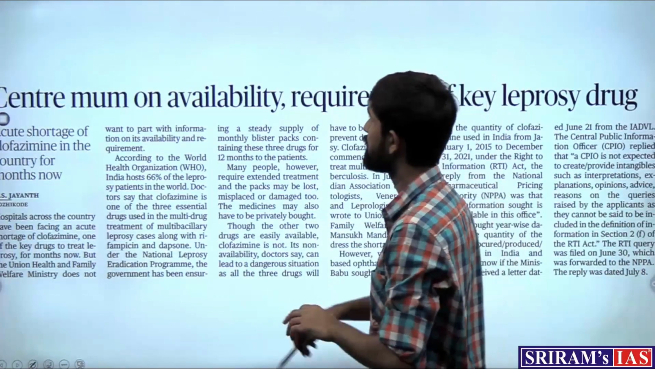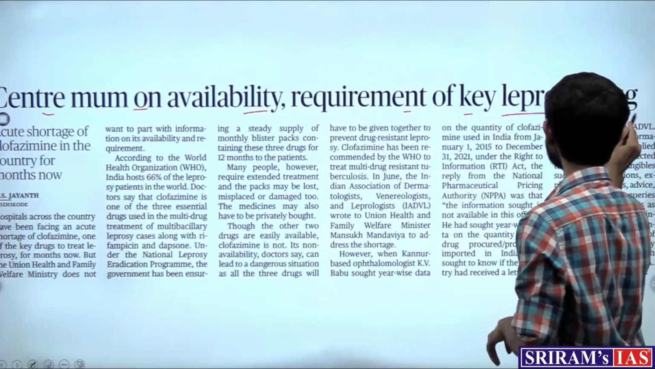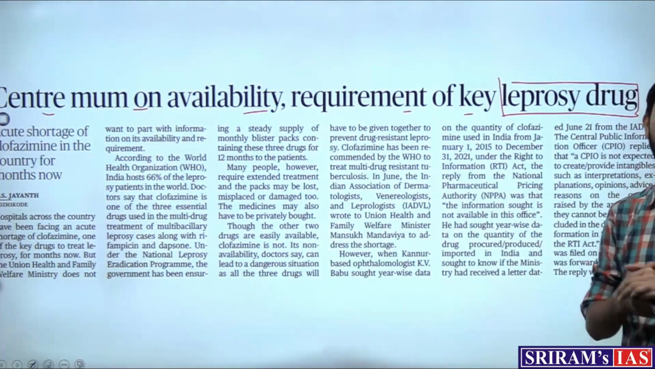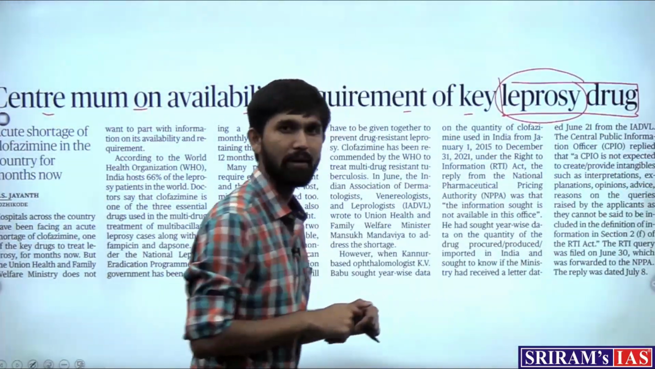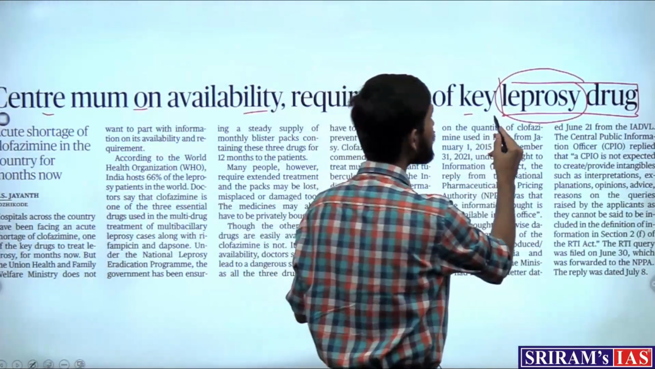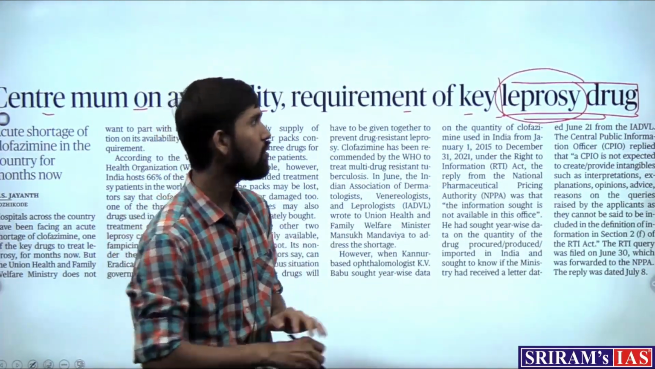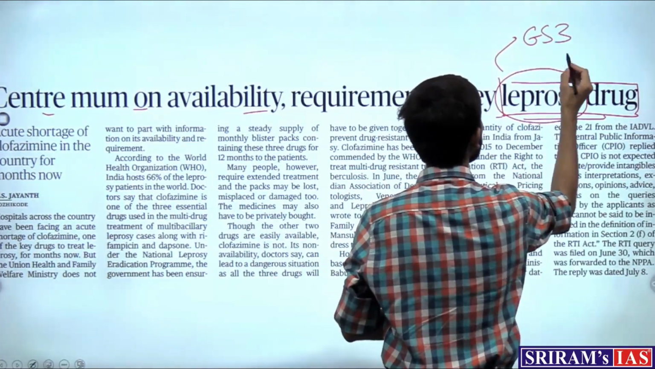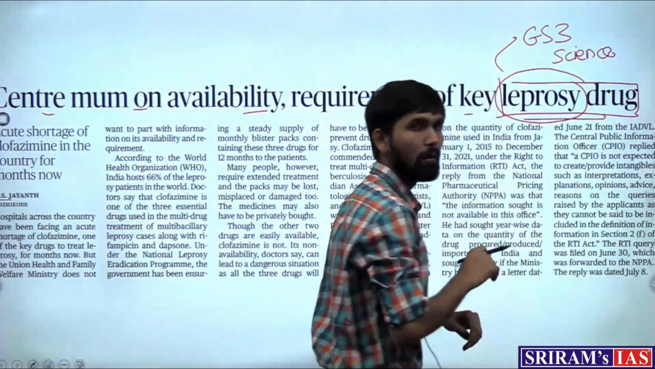The next article which appears in the newspaper reads, Center mum on availability or requirement of key leprosy drug. Now, this is an important news because, as we know, diseases are repeatedly focused on by UPSC in its prelims examination. This article discusses the availability issues of a key drug in the case of leprosy disease. So from the examination point of view, it becomes important from the GS3 syllabus, where we have science related aspects and general science, which we study for the prelims.